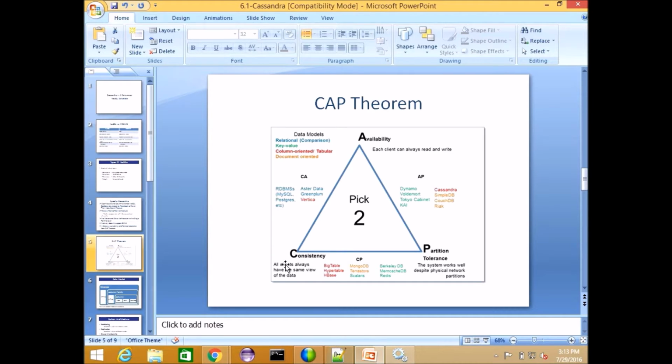A block which has been updated by node 1 has to be read by node 2. If the updated block is not available on node 2, it's called inconsistent. Yeah, that's exactly it. I think all clients always have the same view. When you perform an insert operation, let us assume we have a 4-node cluster.